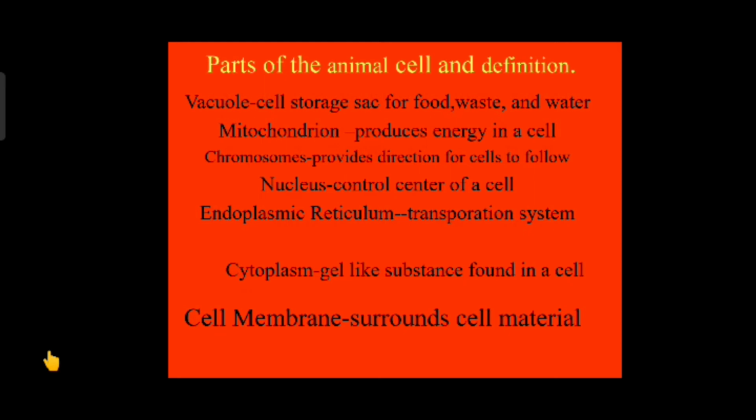Then we will see parts of the animal cell and their definitions. Vacuole, the cell storage sac for food, water and waste. Then what are mitochondria? Once again they produce energy in the cell. Chromosomes provide direction for cells to follow. Nucleus, the control center of the cell. Endoplasmic reticulum, once again the transportation system. Cytoplasm, a gel-like substance found in a cell. And cell membrane, it surrounds cell material.